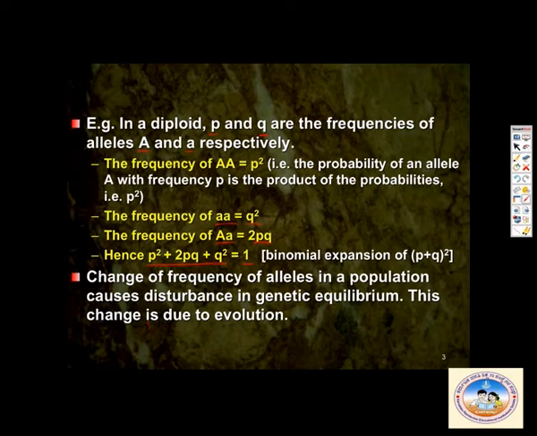Any change in the frequencies of alleles in a population causes disturbance in genetic equilibrium. This change is due to evolution. So always remember that the 1 and the P and Q we are seeing here will not remain the same. Generation after generation, it keeps changing.